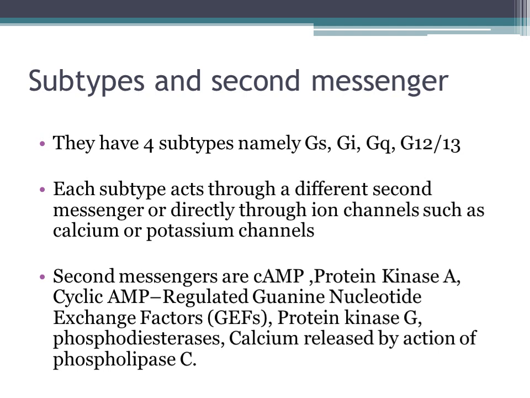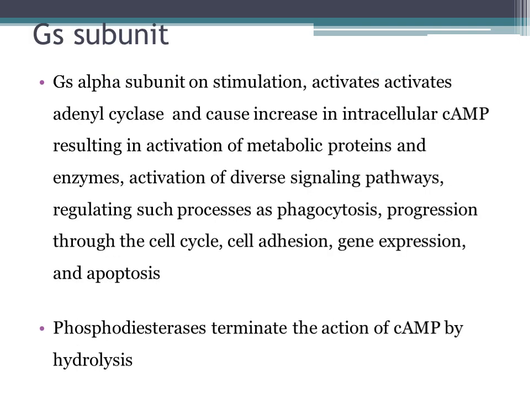So what are the different second messengers? They can be cAMP, protein kinase A, guanine nucleotide exchange factors, protein kinase G, phosphodiesterases, and calcium released by action of phospholipase C. Coming to the GS subunit, whenever this GS alpha subunit gets stimulated, it will activate adenyl cyclase and cause an increase in intracellular cyclic AMP.